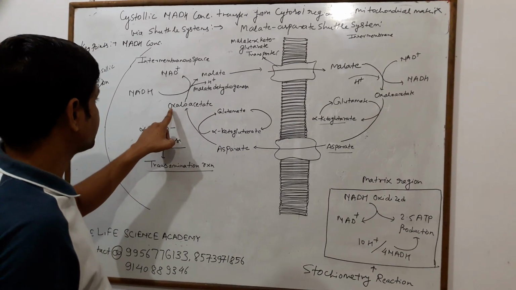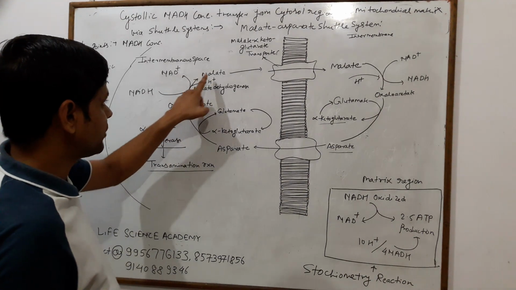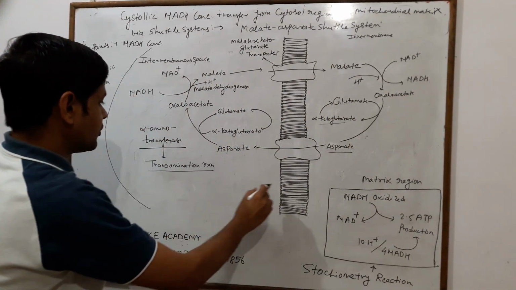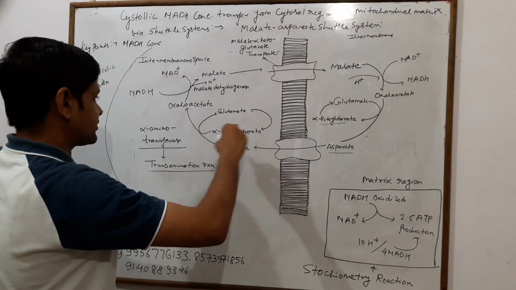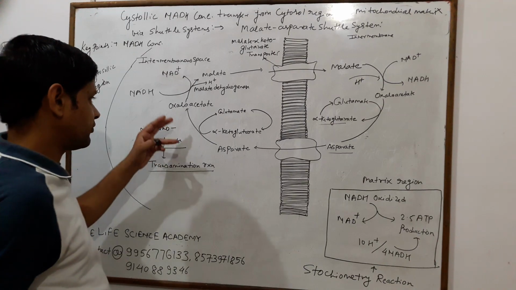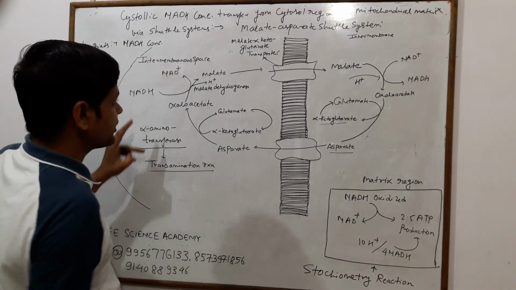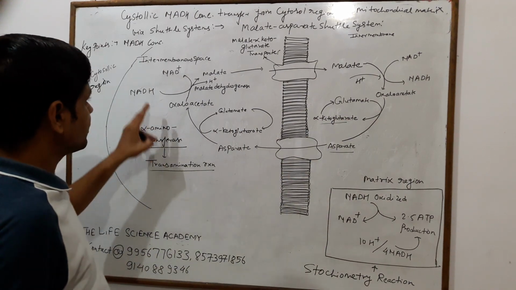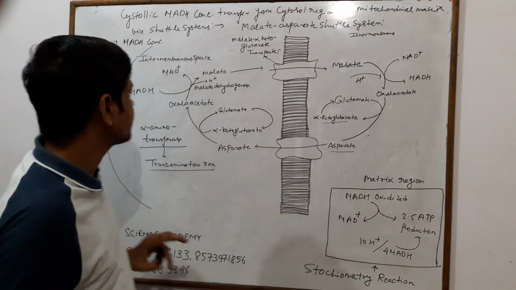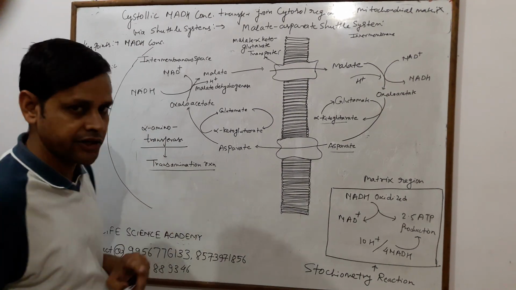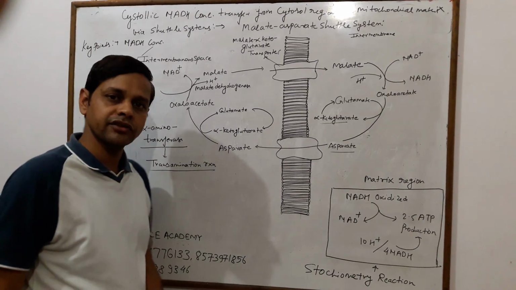Then oxaloacetate is again converted into malate, and the whole reaction continues as oxaloacetate is formed via aspartate. This cycle moves continuously and supplies a pair of electrons to the respiratory chain, that is the ETC.